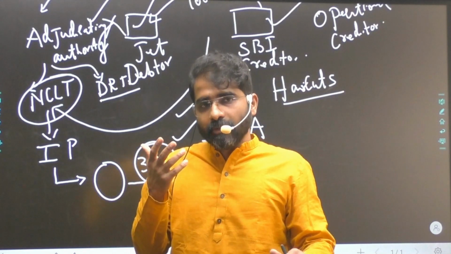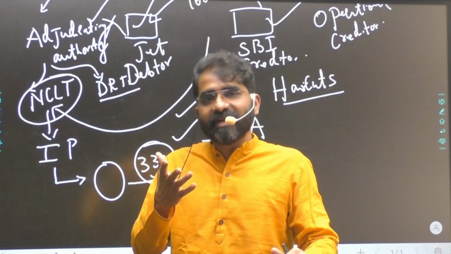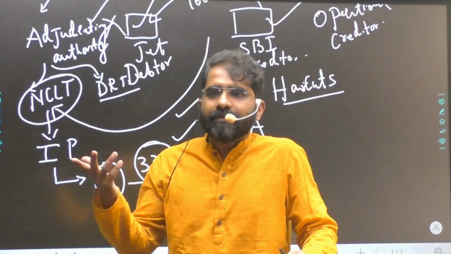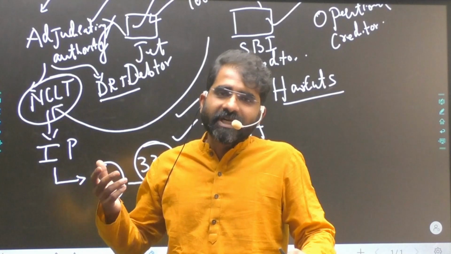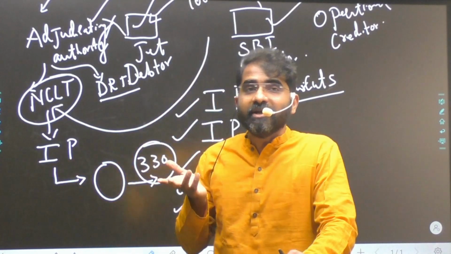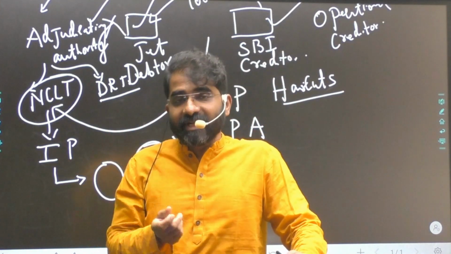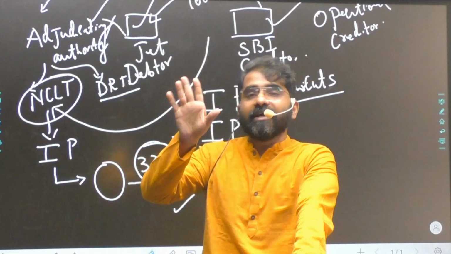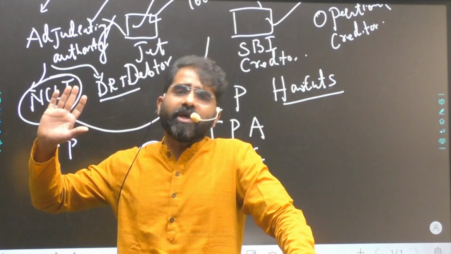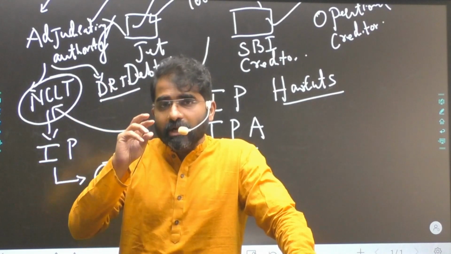Haircuts have increased. So the creditor, that is the creditor who has given the loan, is losing. He is ready to accept that he's not going to recover 100% of the debt. Forget about 100. There are companies which were given leeway of 95%. For example, Videocon Group, 95% it was unable to pay. They have accepted it, let that company not pay. So these are called haircuts.